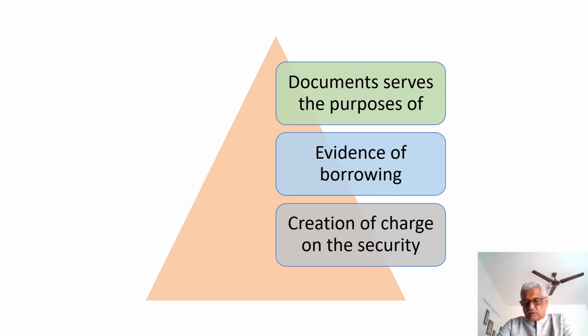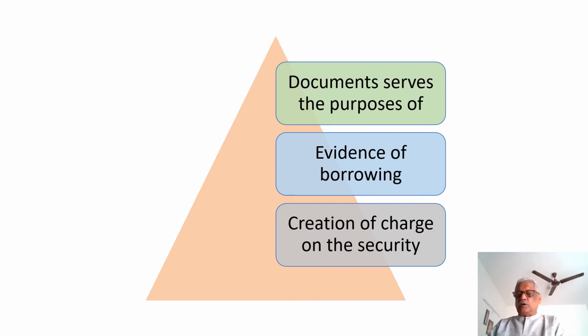Whenever we take a document from the borrower, there are two types of documents: a primary document and a charge creating document. The primary document will be there in all credit facilities, whereas the charge creating document may or may not be there. Say, for example, the bank is extending a personal loan to a borrower and no security is taken for the personal loan, in which case there will be only a primary document.